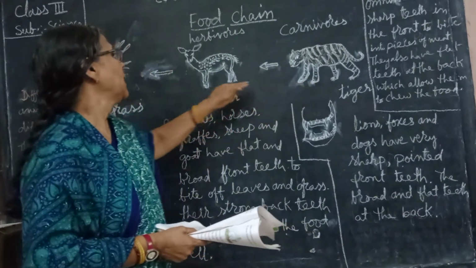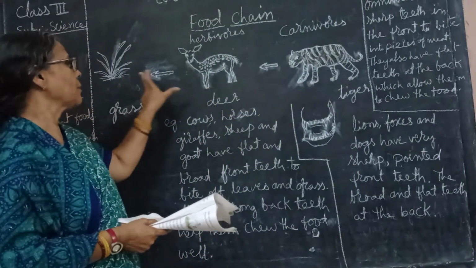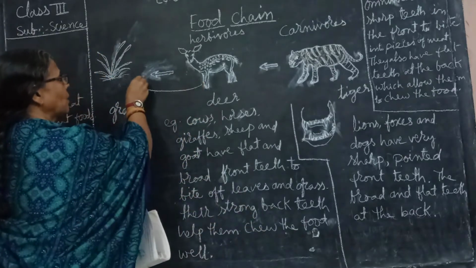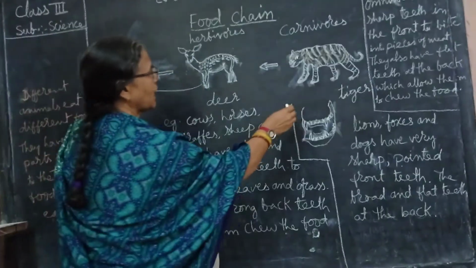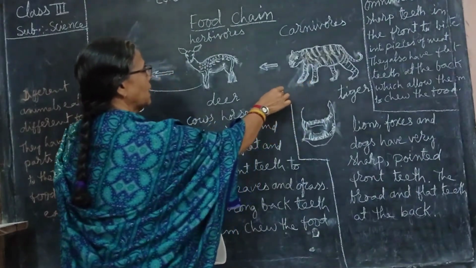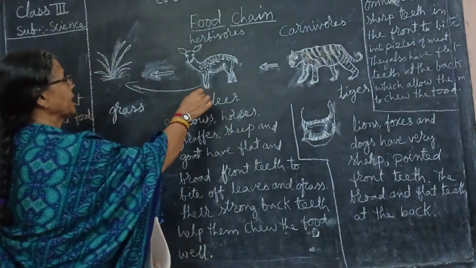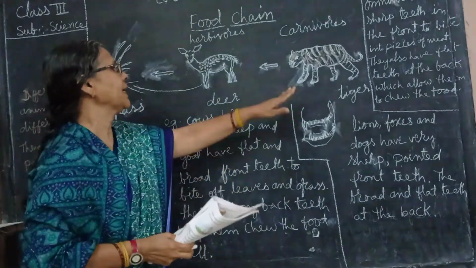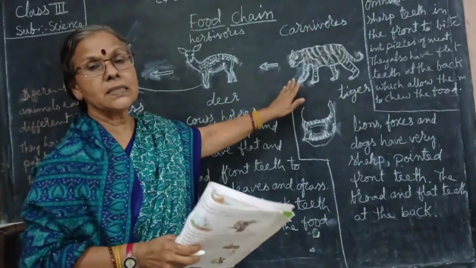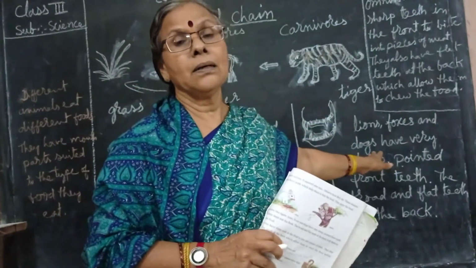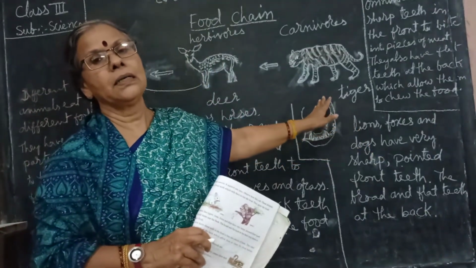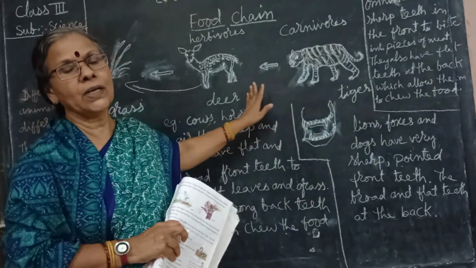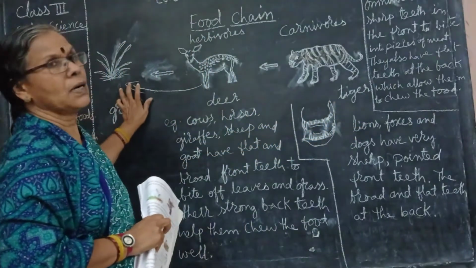So the herbivorous animals directly depend upon the plants, and the carnivorous animals do not depend directly on the plants. They are indirect. First they eat the herbivores. That means all animals finally depend on the plants only.